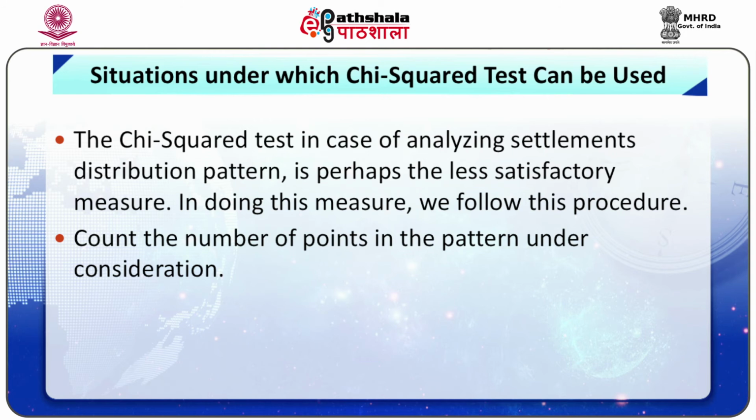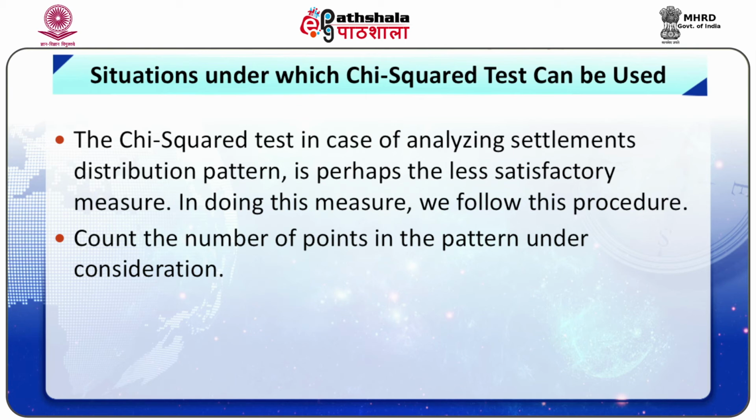Next example. In order to determine the distribution pattern of an area, the chi-square test is used, though it is a space based measure rather than distance based, as described in nearest neighbor analysis. The entire space is divided into equal size grids or squares, and then the numbers of points in each grid are counted to calculate their density.